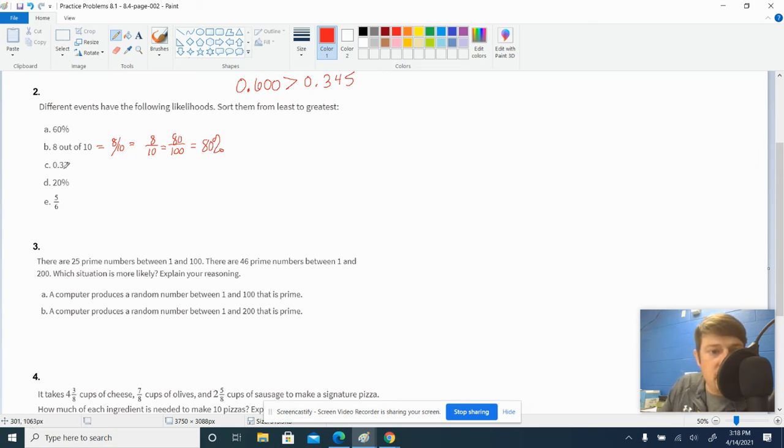The next one, 37 hundredths, that's an easy change to a percentage because it's 2 decimal moves to the right. It's 37%. And then the following one, 20%, don't have to change anything there. It's already in percent form. This is one that we struggled with without a calculator. Take the top number and divide by the denominator, and it will convert it to a decimal which you can change to a percentage.